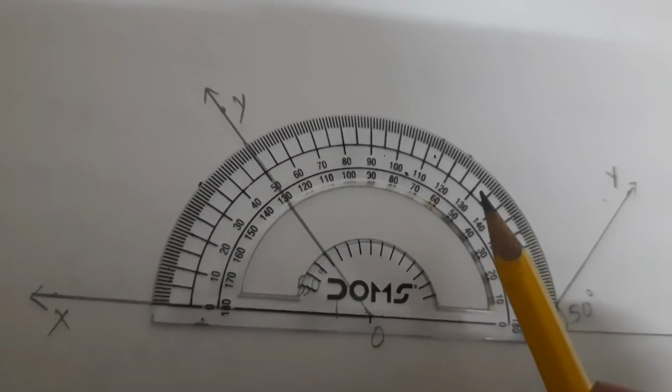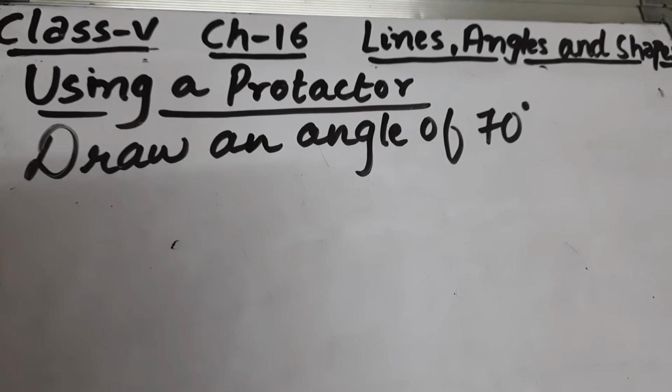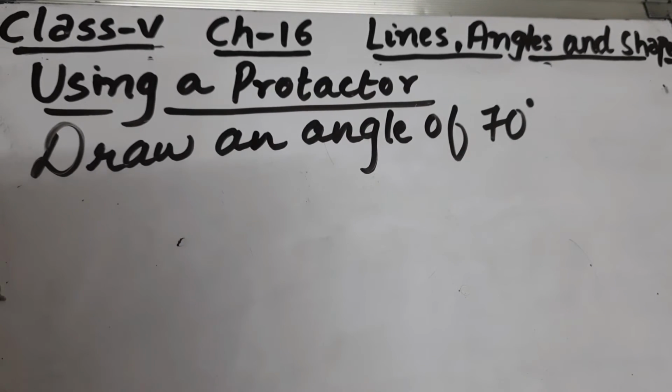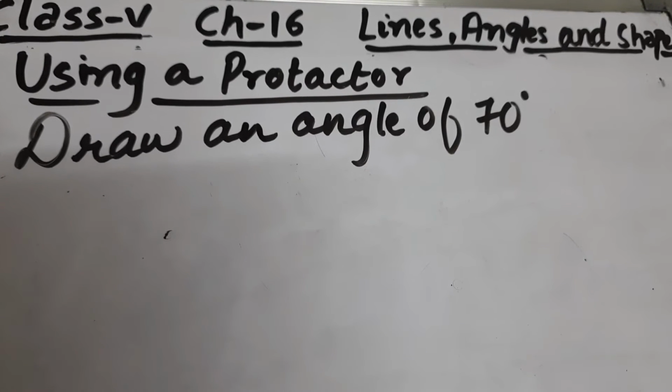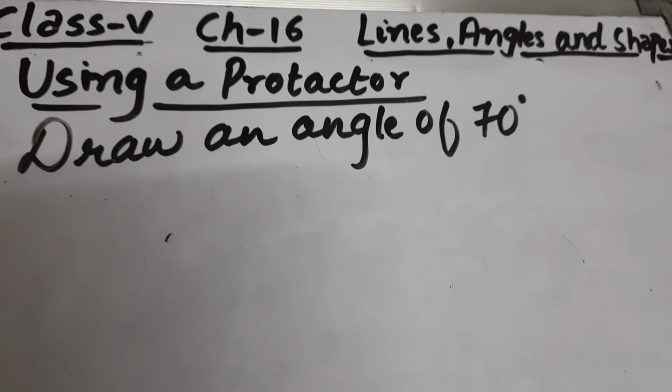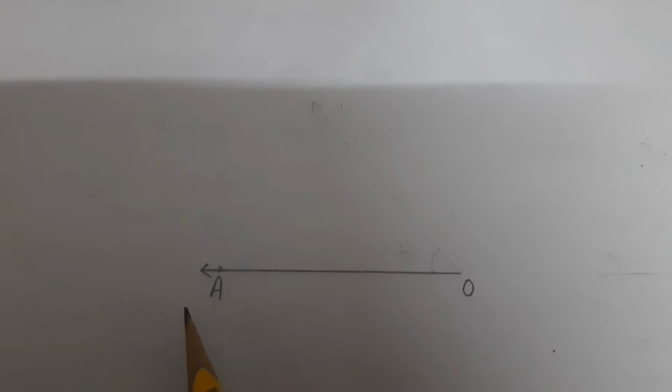If we have to draw an angle using a protector, then how do we draw? Suppose we have to draw an angle of measure 70 degree using a protector. First of all, draw a ray OA.